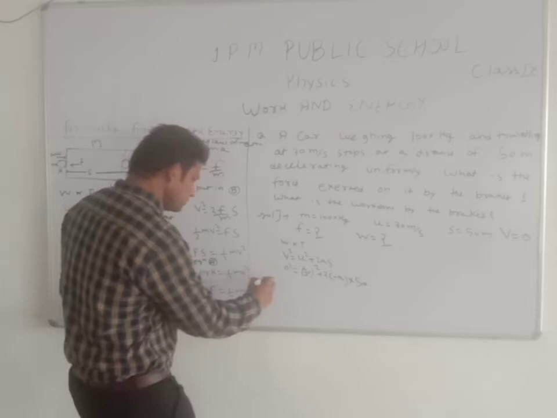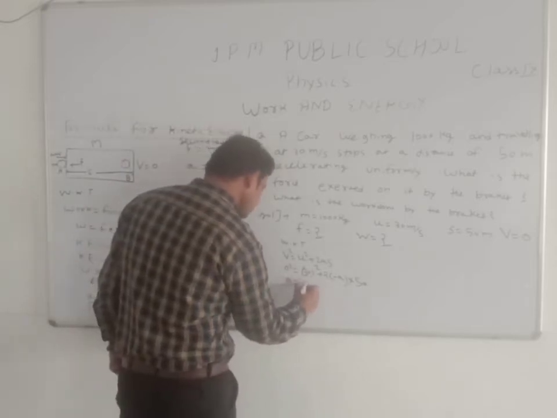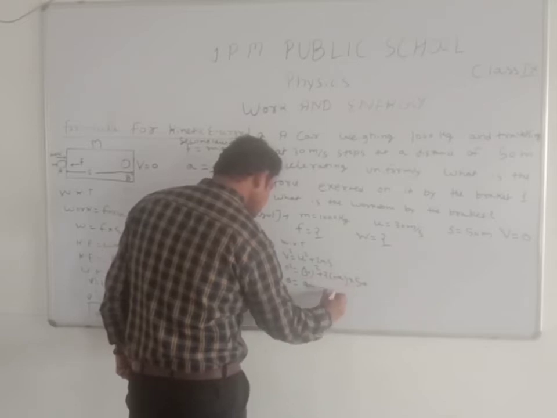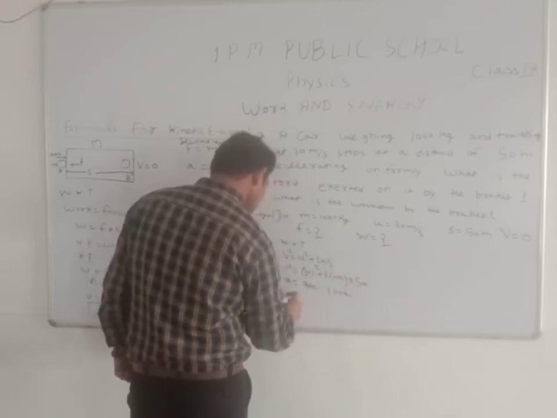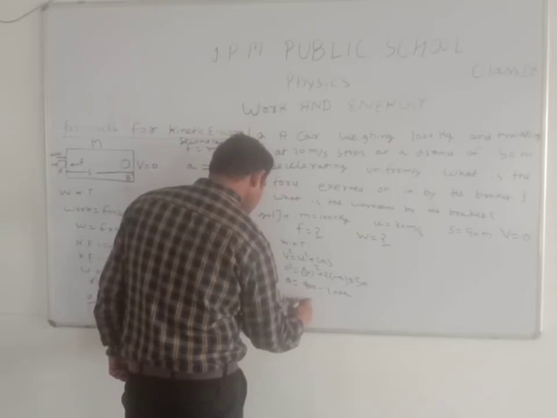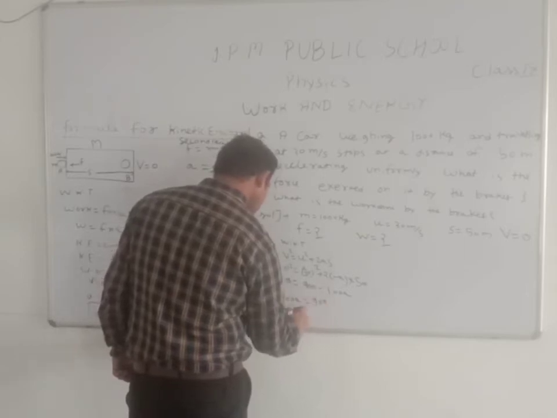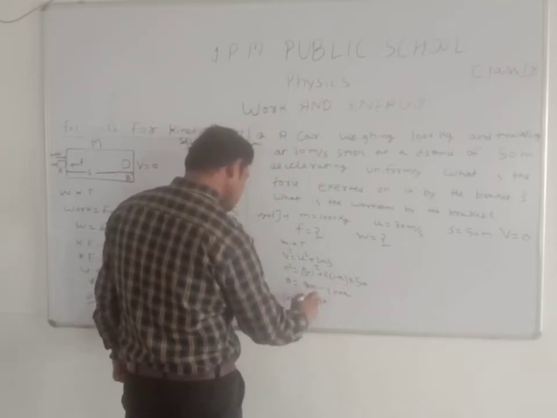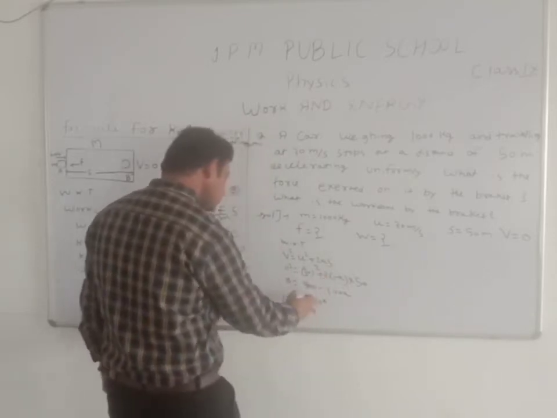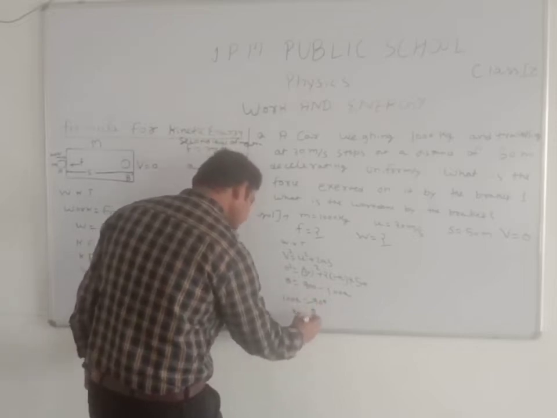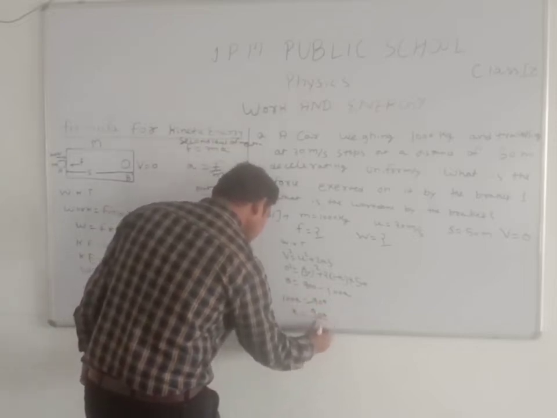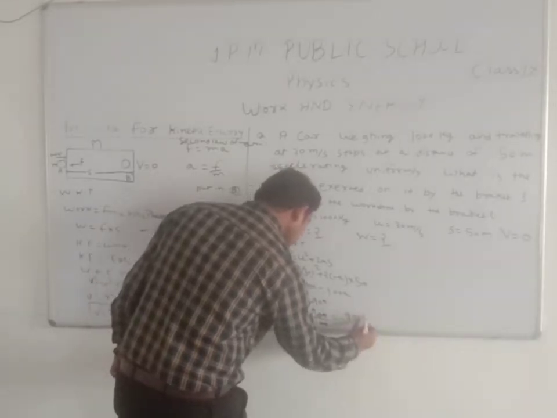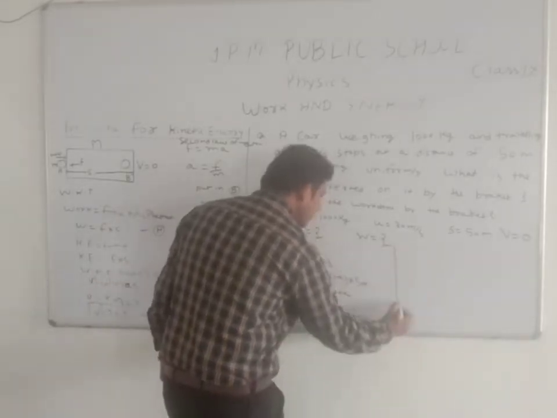Then 0 square equals 900 minus 100a, it means 100a equals 900, a equals 900 upon 100, it means a equals minus 9 meter per second square.